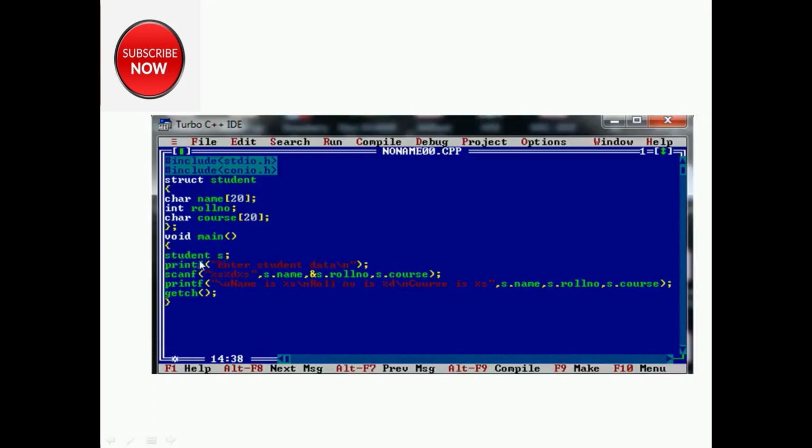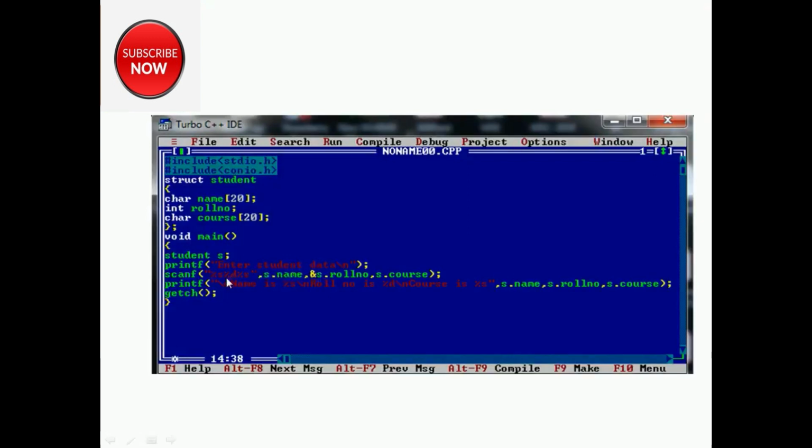So what is the data type? Student. And the variable name I have taken here is s. You can take any valid variable name. So now I want to access the member variables of student. Okay, so I will use the dot operator. First of all, I want to enter the student data.